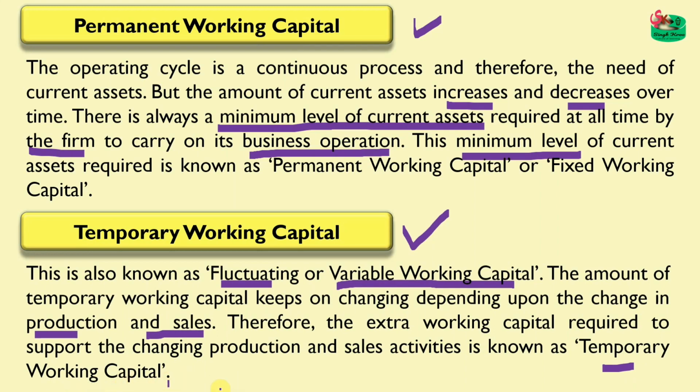So temporary working capital is also called fluctuating and variable working capital. See, temporary working capital keeps on changing depending upon the production and sales. For example, extra inventory of finished goods will have to be maintained during the peak periods of sale. If the sales are going on a large scale and there is a large demand for your product, then there is a need for more production, and for more production you need more capital. But this more production is not always static. Sometimes sales are low, so production has to be reduced, and you need to maintain less working capital. So because of production and sales, sometimes you require a large amount of working capital, sometimes less. This change is what we call temporary working capital. That is why the extra working capital required to support the changing production and sales activities is known as your temporary working capital.